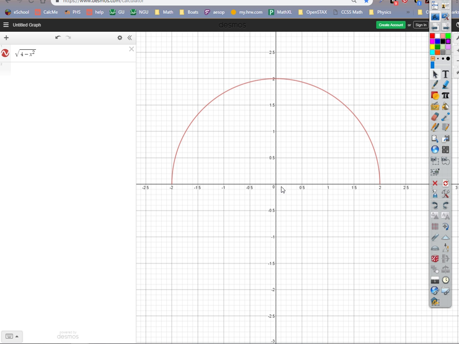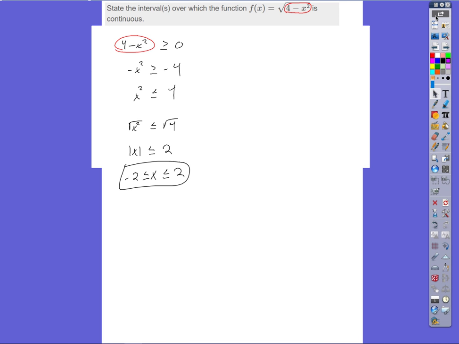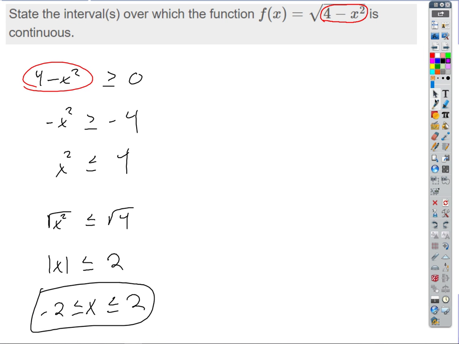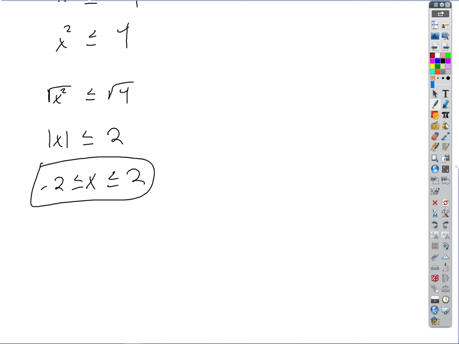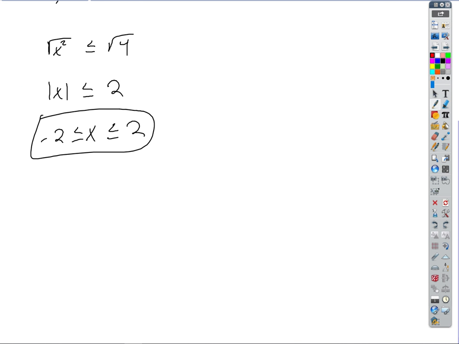Any point between -2 and 2. No, including -2 and 2, right? So I should be able to put my pen down right there, and I can trace this whole thing all the way up to and including +2, right? So that interval really is what we said it was. If we write it in interval notation, it's this. That's a closed interval. Okay.